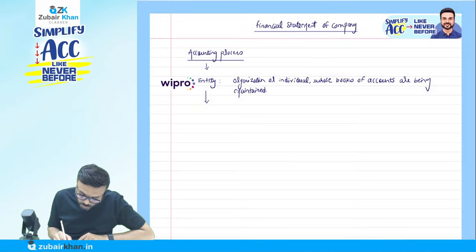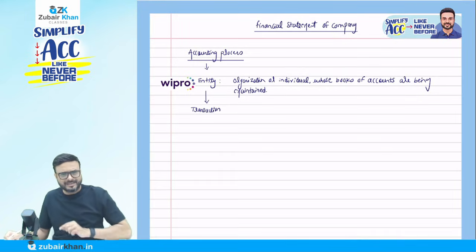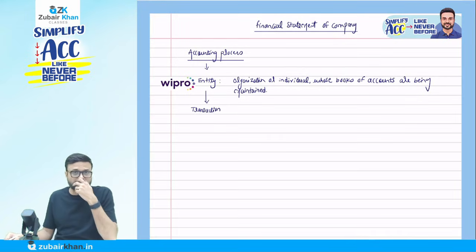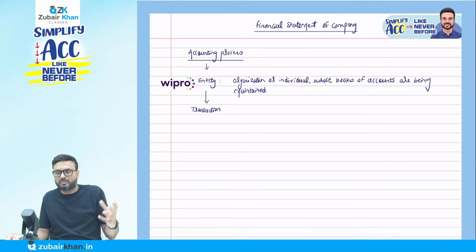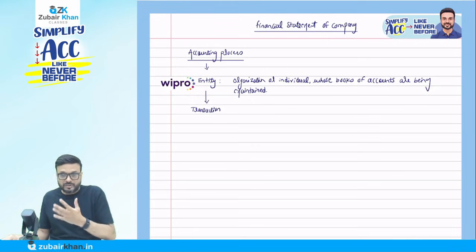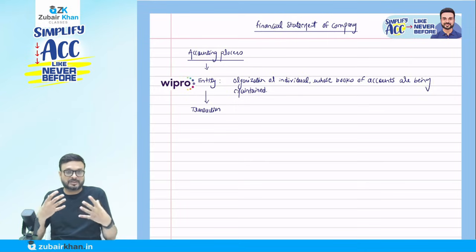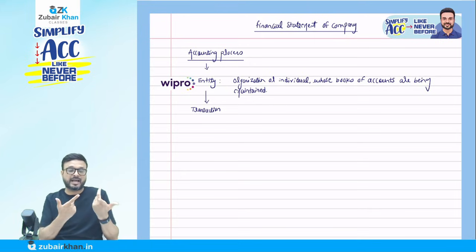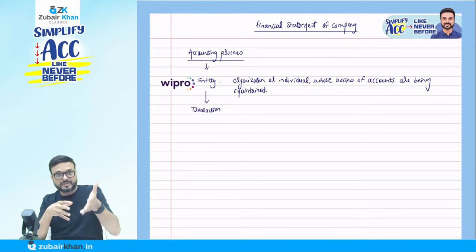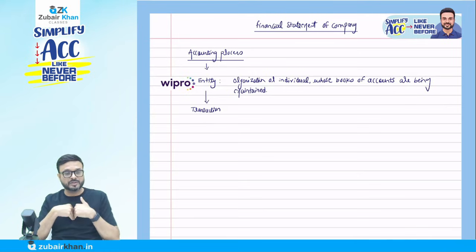Now there are so many transactions that happen daily in Wipro. But first of all, what do you mean by a transaction? When you talk about accounting, we want to find out the profit or loss of the company. Before I come to that, we just have to know what you mean by transactions. A transaction basically means a business dealing which can be measured in terms of money, give and take. For example, you subscribe to this course, you paid an amount to us, and we are providing you the service. It's a transaction.